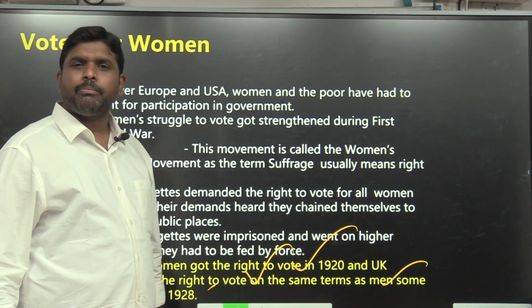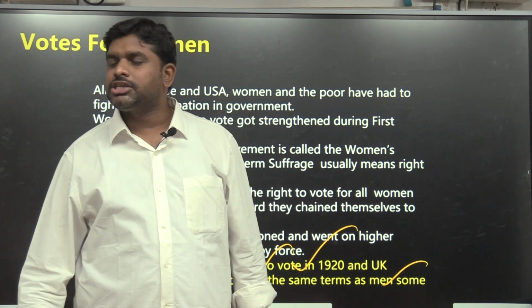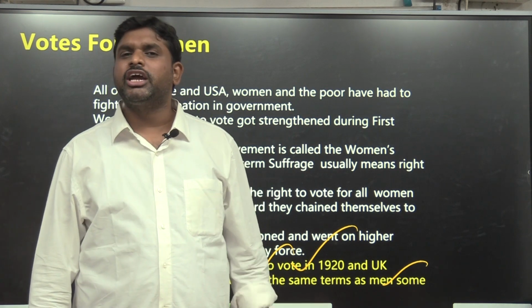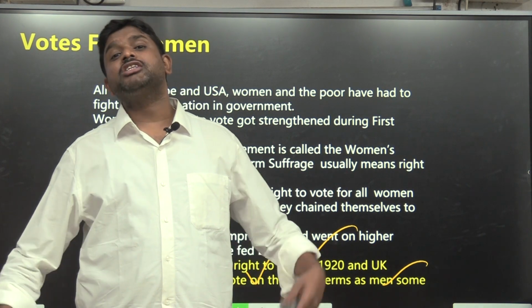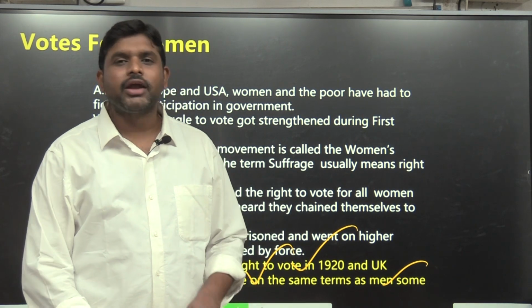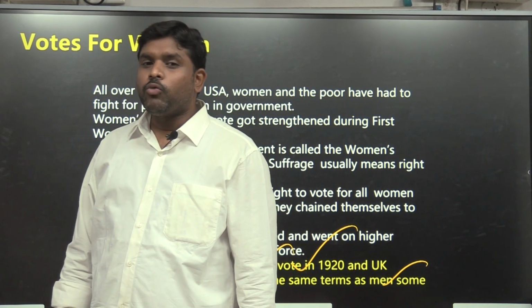The symbol of development, the symbol of civilization, the symbol of industrialization, the symbol of urbanization, those countries only gave voting rights to their women in the US in 1920, and the UK, which is more developed than the US at that time, also gave voting rights to women later. And we are far more proud, we are far better. Why? Because immediately after independence we gave equal voting rights to our women.